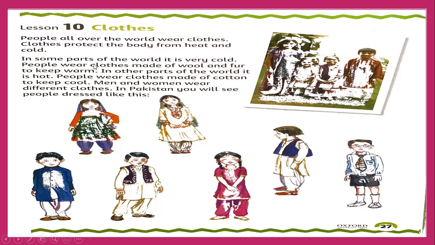In some parts of the world, it is very cold. People wear clothes made of wool and fur. Wool and fur are thick clothes. That's why the people living in cold places like to wear clothes made from wool and fur to keep warm. In other parts of the world, it is hot. People wear clothes made of cotton to keep cool.